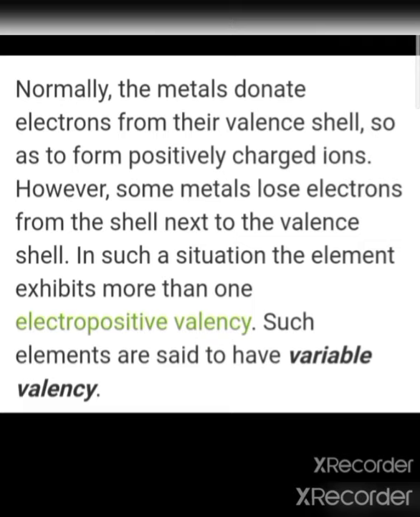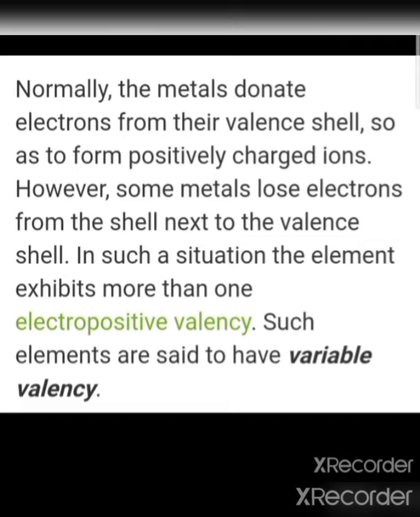However, some metals lose electrons from the shell next to the valence shell, which is known as the penultimate shell. Actually, the valence shell is known as the ultimate shell, and its next shell, or second shell, is known as the penultimate shell.